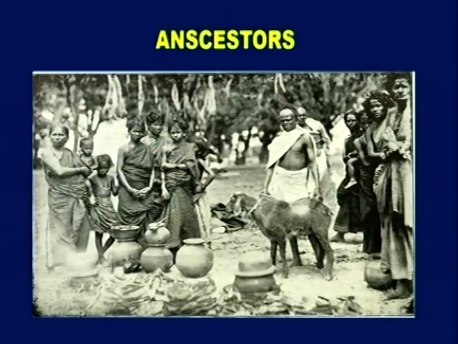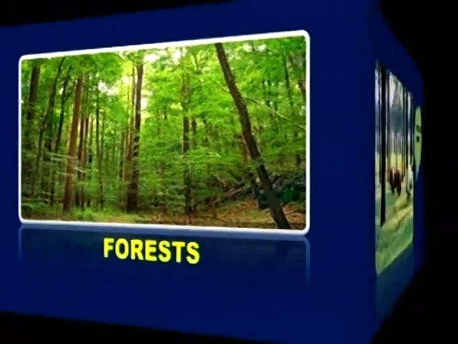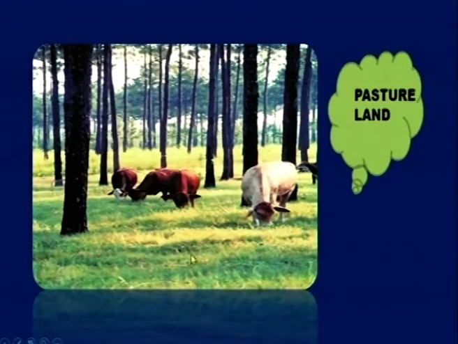So, what is the first one? They believe that they are descendants of common ancestors. So, they belong to the same family. Since they belong to the same family, they share everything equally. Then what is the next? What is that they share equally? All the natural resources like land, forest, pasture land. What is pasture land? Can you see the image here? The animals are grazing here. That means they are eating the grass. So, the land where animals are kept for grazing is called as pasture land.